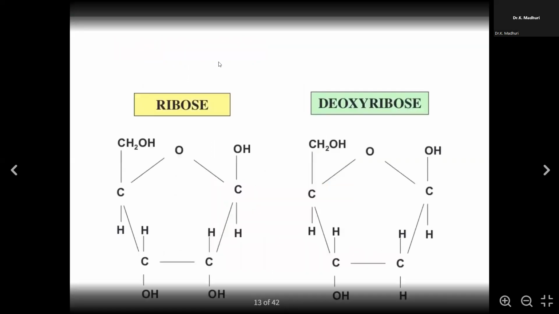Now you can see the difference. As we mentioned, there are two types of sugars, ribose sugar and deoxyribose. So in deoxyribose, as you can see, there is an oxygen missing over here. So we count here 1, 2, 3, 4, 5. 5 carbon, right? A 5 carbon compound. So as you can see here, OH is hydroxyl. In ribose, a hydroxyl group is present, whereas in deoxy, on the second carbon, you have only hydrogen present. Okay. So there's an oxygen missing. So this is the major difference between the ribose and the deoxy.